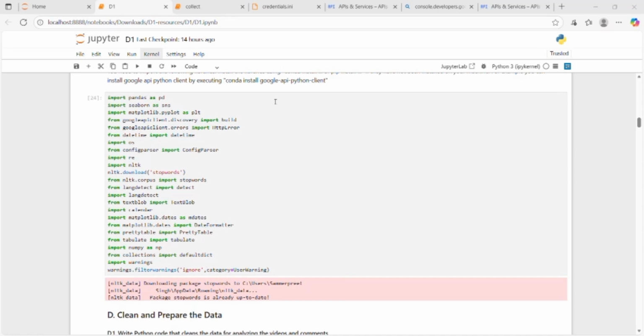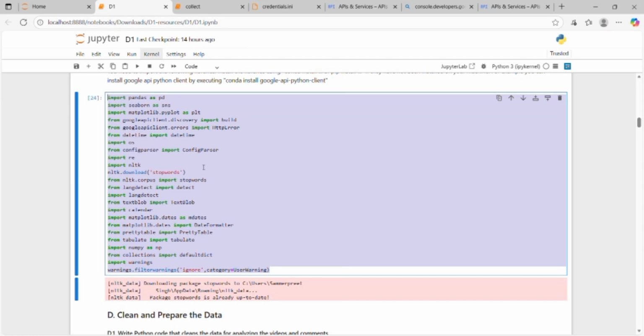I also imported langdetect to check what language each comment was written in because I wanted to keep only English comments. I used tabulate and PrettyTable to print tables nicely, and I also turned off warning messages to make my output clear. So this section was all about importing the right tools that help me clean, analyze, and visualize YouTube data.